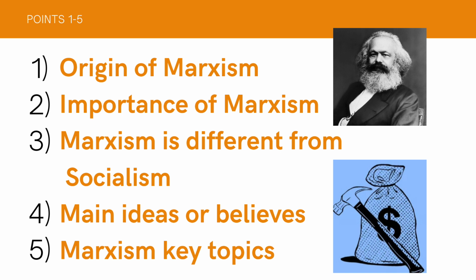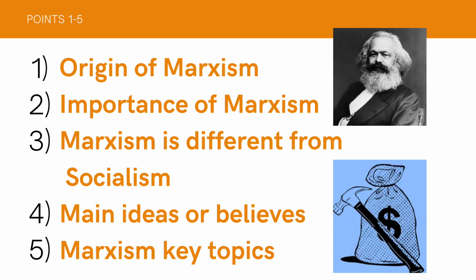And the second point is importance of Marxism. Marxism helped to consolidate, or to make stronger, inspire and radicalize elements of the labor and socialist movements in Western Europe, and it was later the basis of further movements. After Marxism by Karl Marx, a movement called Leninism, led by Vladimir Lenin in Russia, and Maoism, led by Mao Zedong in China, developed respectively as revolutionary doctrines. It also inspired a more moderate form of socialism in Germany, the precursor of modern social democracy.